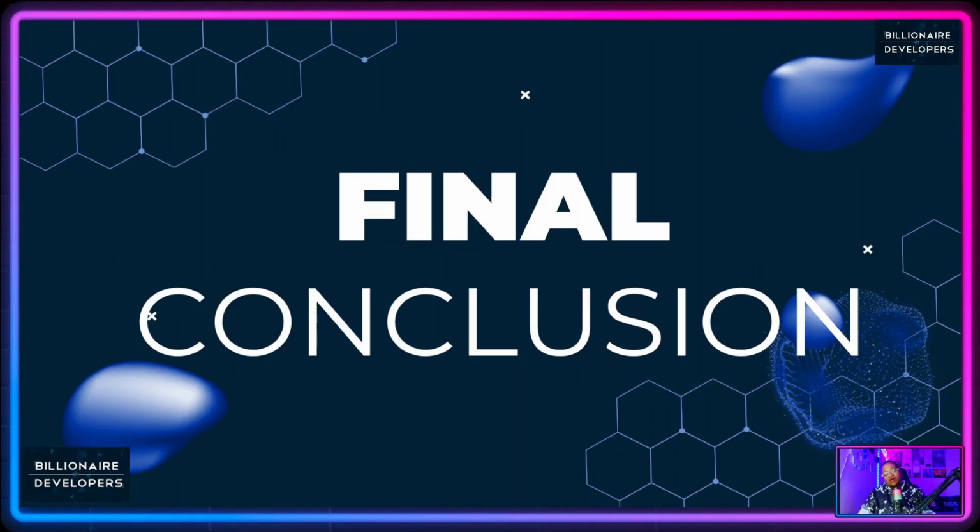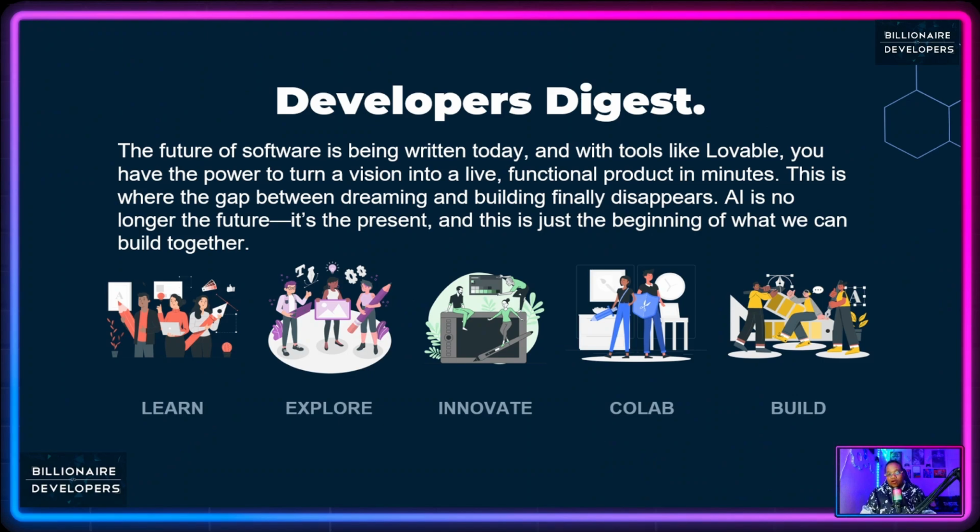So we have now come to the final conclusion, and this is the part I like to call the developers digest. What this simply means is we're going to take a step back and look at everything as a whole and try to understand what we've just learned. Now, the future of software is being written today.